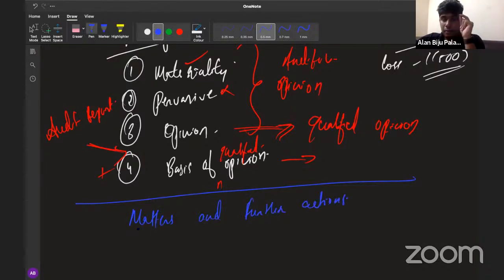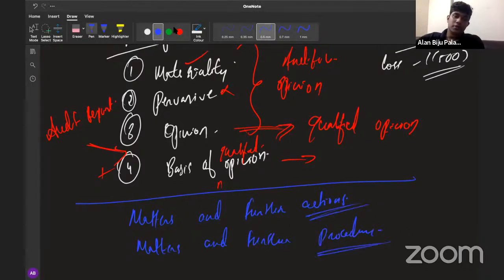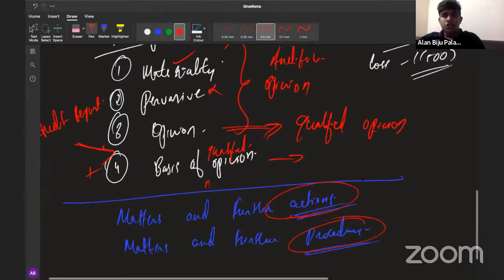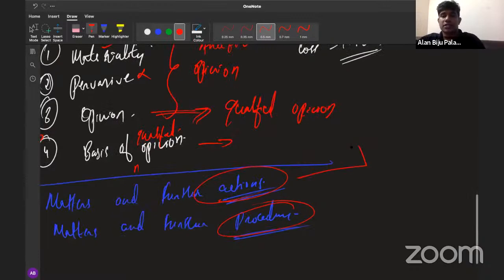Sometimes the requirement might be slightly different. You will be getting a question on matters and further procedures. Matters and further action, and further procedure. The term that you need to emphasize here is, first, actions, second, procedure. So matters to be considered and further action will be the same thing that you have done above.